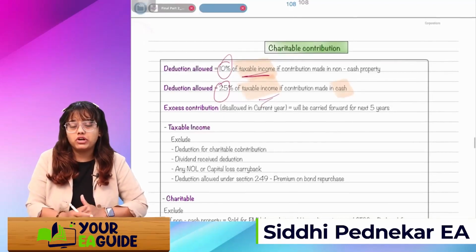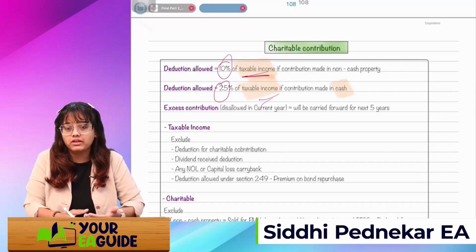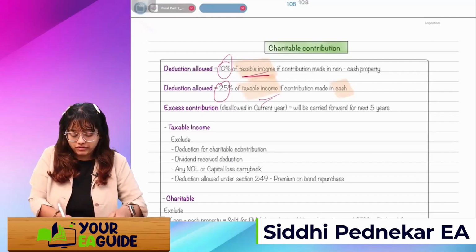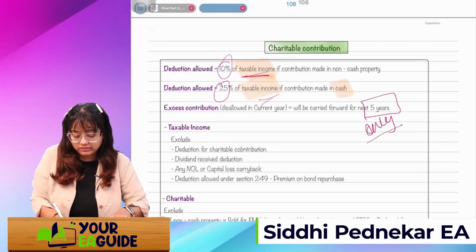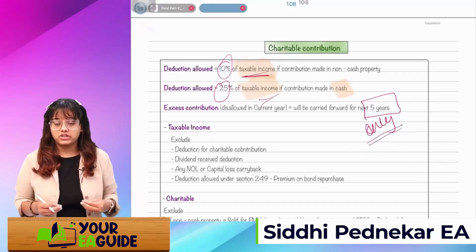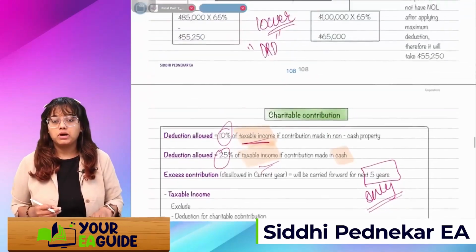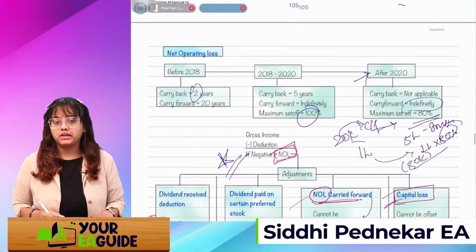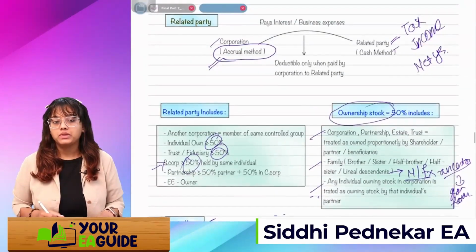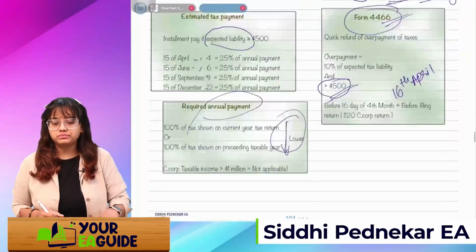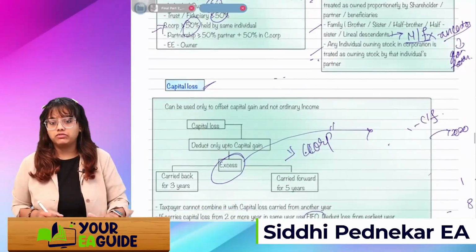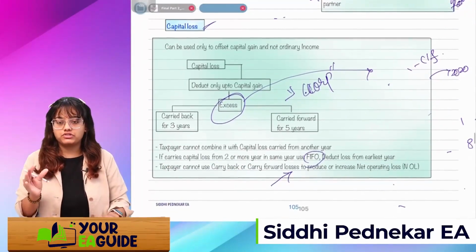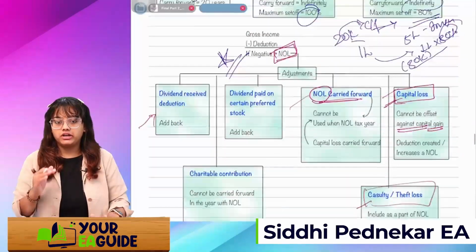Now you'll say, what about the excess contribution which we have made? Are we going to get the deduction or not? Yes, whatever was disallowed in the current year will be carried forward for the next 5 years only. Remember the limit, it's just 5 years, not indefinitely. If I talk about NOL, net operating loss, it was carried forward for an indefinite period. Capital loss was carried forward just for 5 years. So capital loss and charitable contribution, just remember like this: carried forward for just 5 years. And NOL, it will be for an indefinite period.